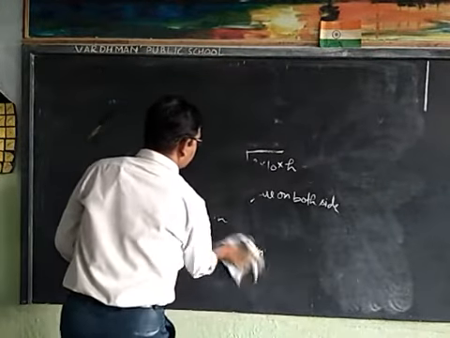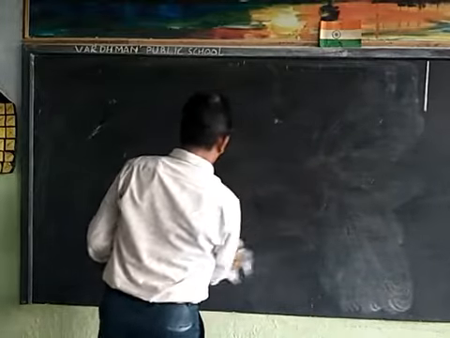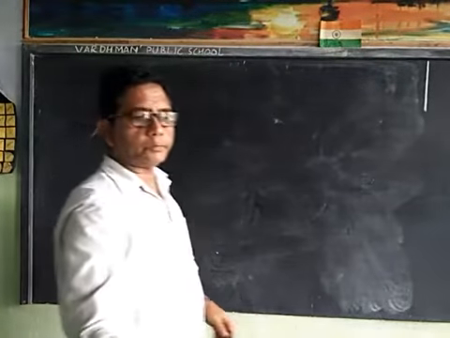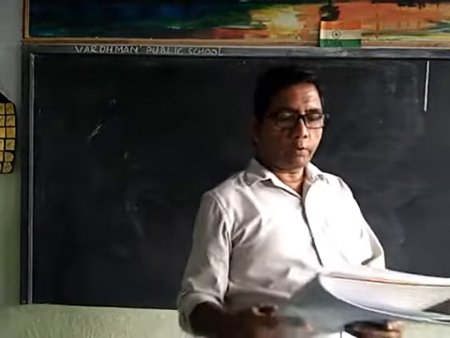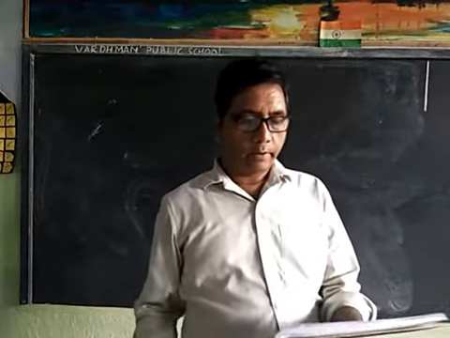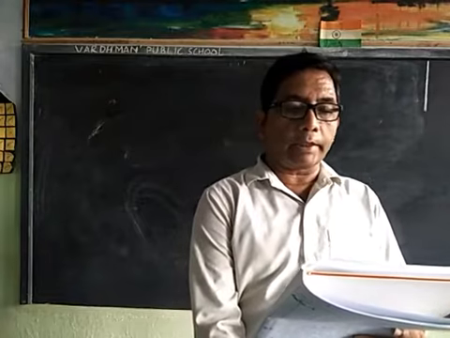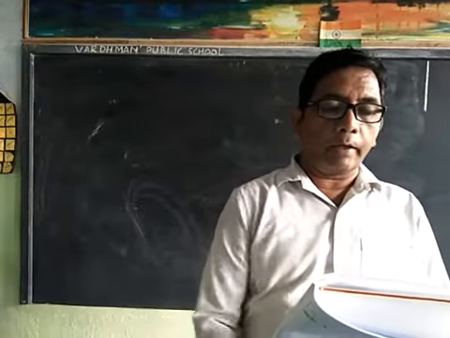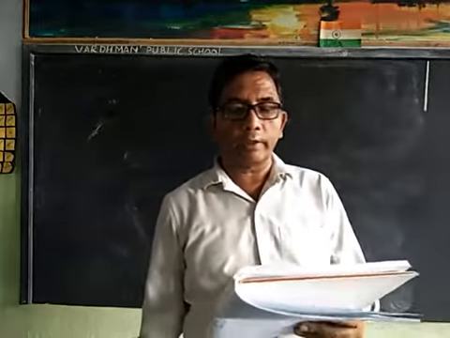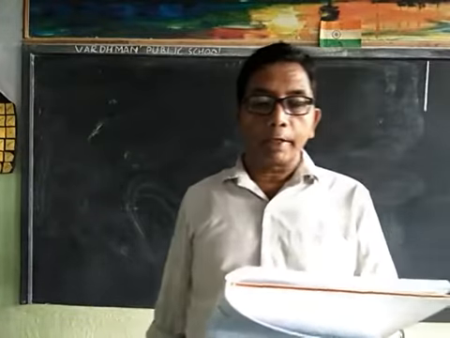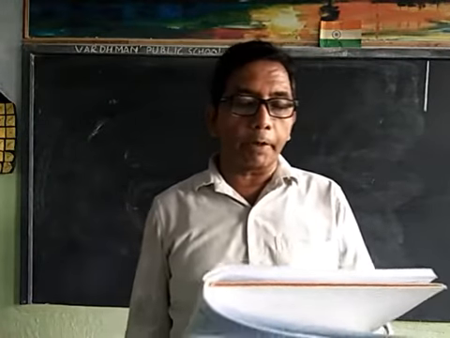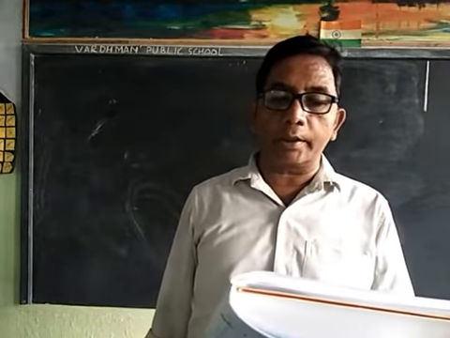Our next numerical is: calculate the velocity of the bob of a simple pendulum at its mean position.